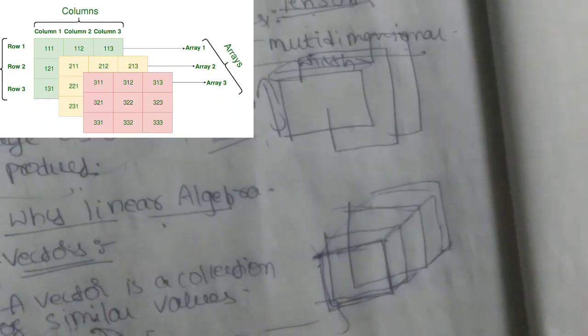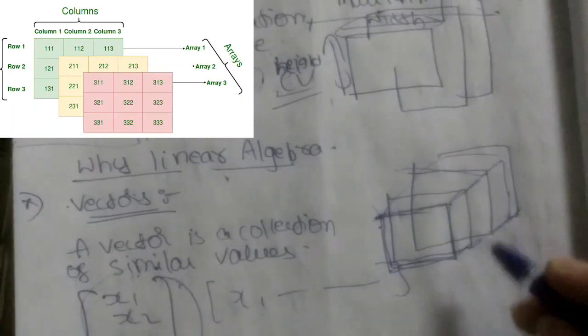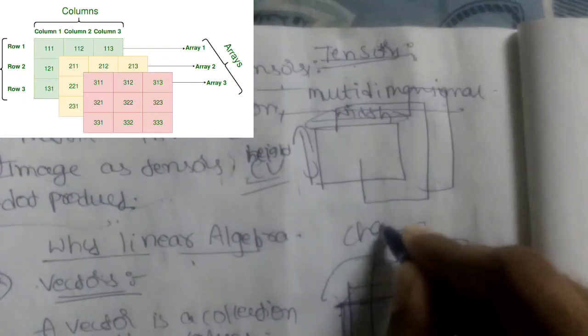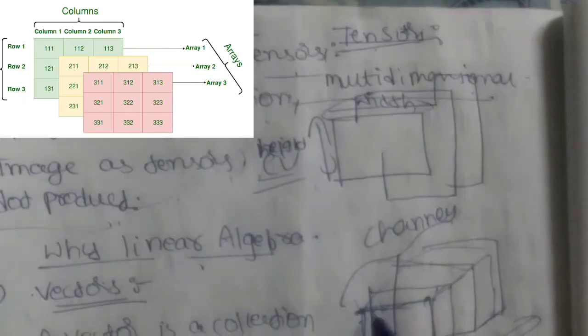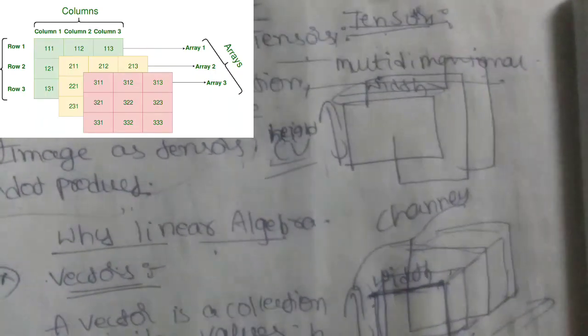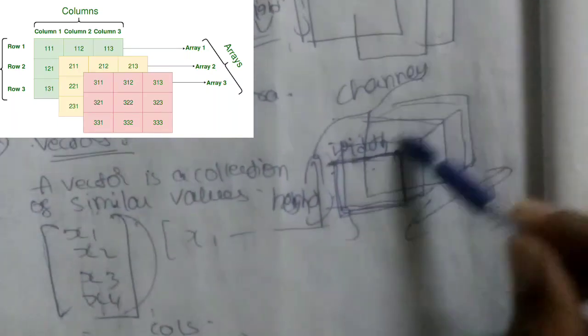It's like arranging these matrices group-wise, guys. So that's what this means. So it's also having some extent in the z axis. This is the z expansion. If we assume this is the origin, then this particular thing is known as the channels, guys. These things are known as the channels. So this is going to be width, and this is going to be height. Oh, sorry. This is going to be width, and this is known as the number of channels, like the number of matrices aligned behind each other. That is known as the number of channels.